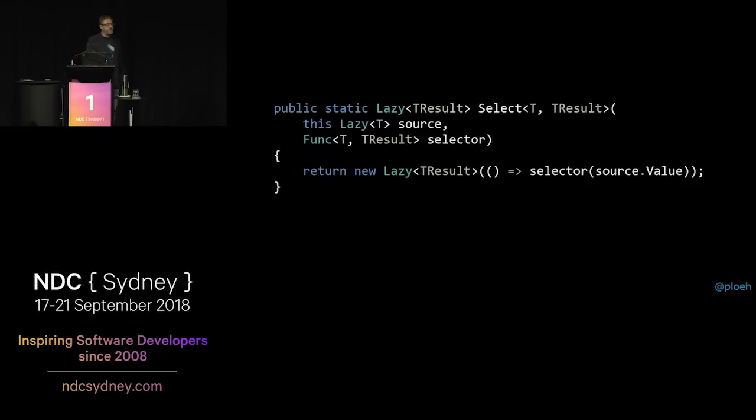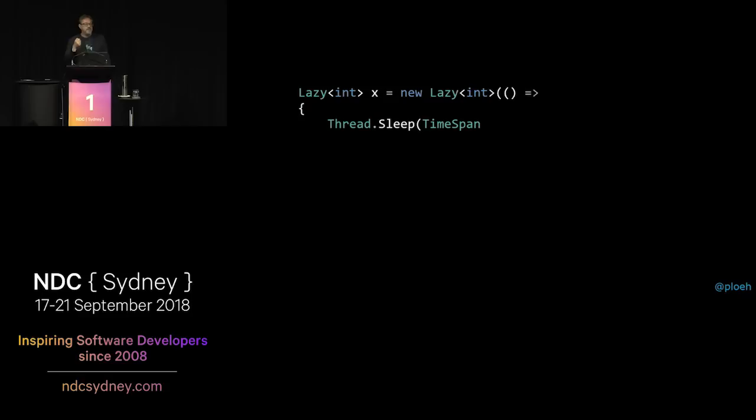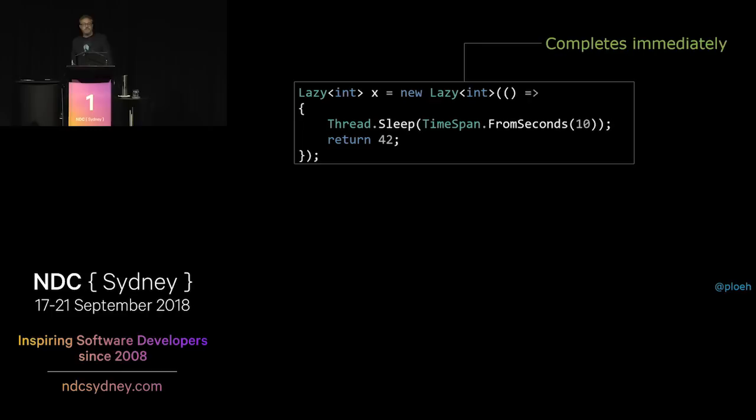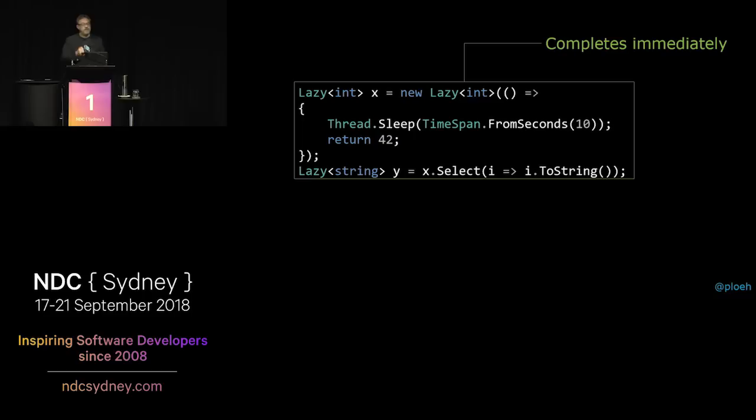So it's pretty straightforward. And this preserves the invariance, or the structure, of Lazy, because even if you do something like this that would be blocking for 10 seconds, this returns immediately. It gives you a Lazy<int>. And you immediately get that Lazy<int>. And you can project it, you can call Select on it to turn it into a Lazy<string>, and that completes immediately as well. So this preserves the structure of Lazy<int>.